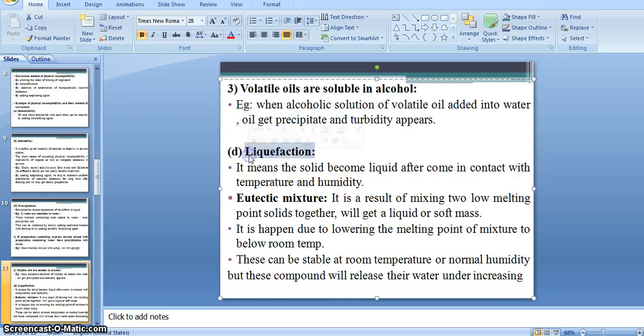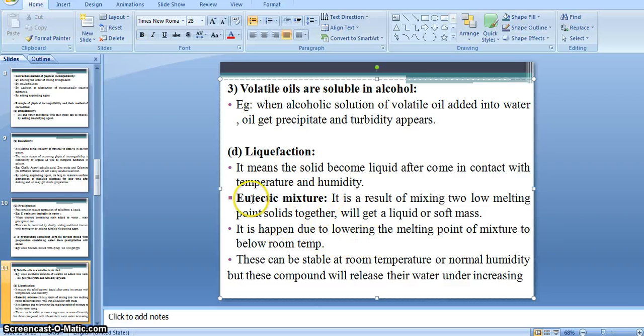The fourth reason, due to liquefaction there is a chance of physical incompatibilities occurring, like a change in appearance, taste, and odors. That is the physical incompatibility. Liquefaction means that a solid becomes liquid after coming in contact with temperature or humidity. Liquefaction happens in those solids which have a tendency to convert into liquid after contact with temperature or humidity.